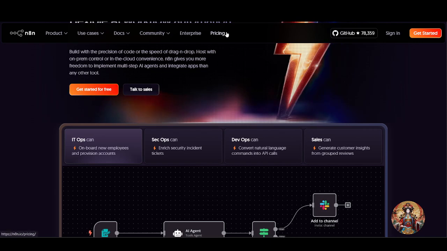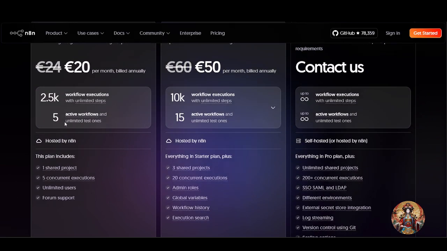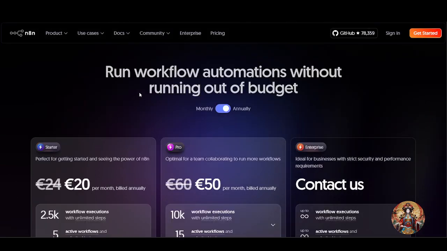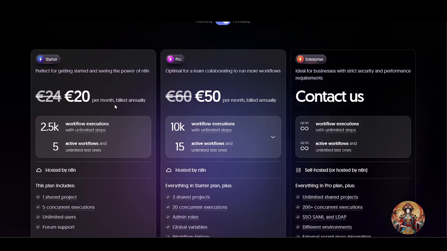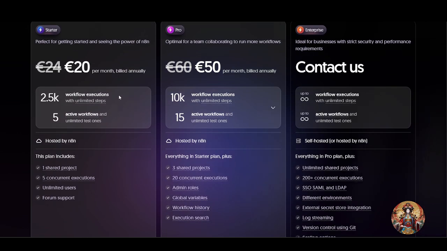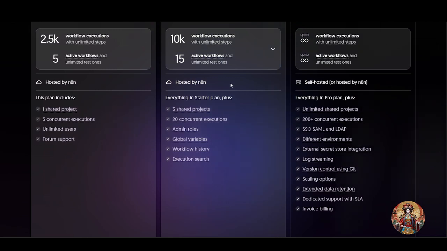If you talk about the pricing of N8N, just go to the pricing page and you will see this kind of pricing. They don't have any free plan if you go for the cloud plan. It starts with $20, as you can see here, with 500 executions, and for larger needs, you can go with 50 euros per month, which gives you 3000 executions. So if you are a small or medium business or even a solo founder who wants automation without diving into code, N8N is for you.